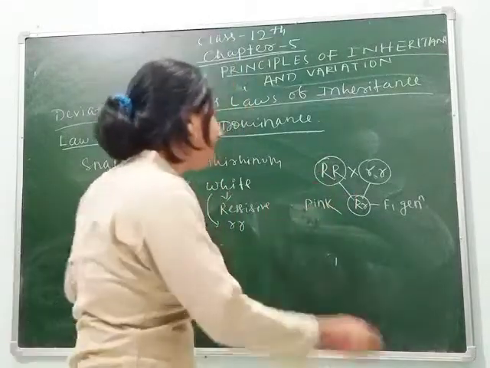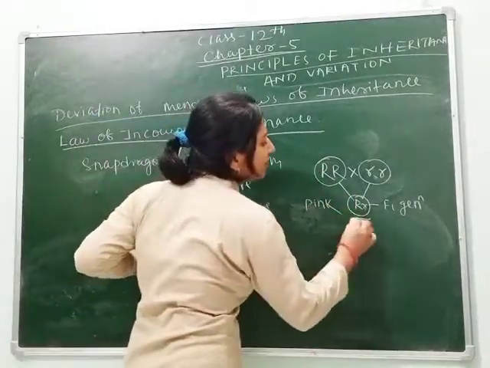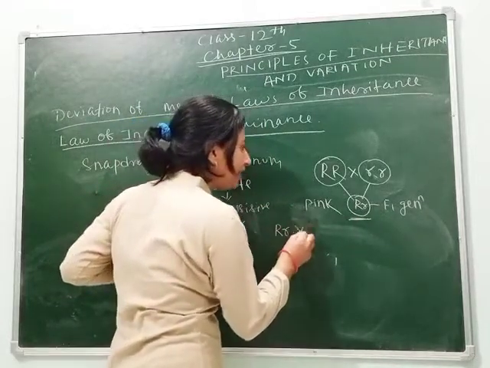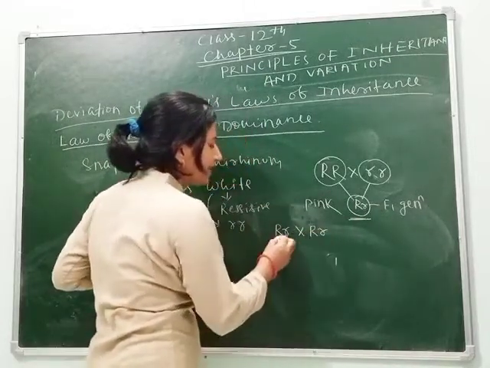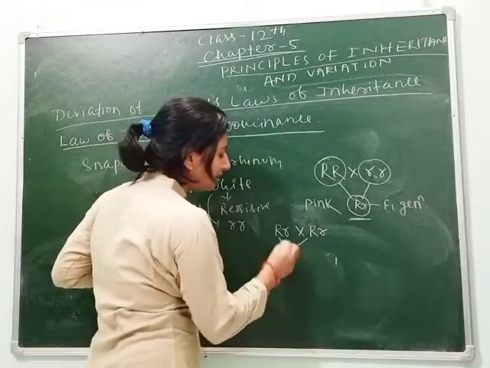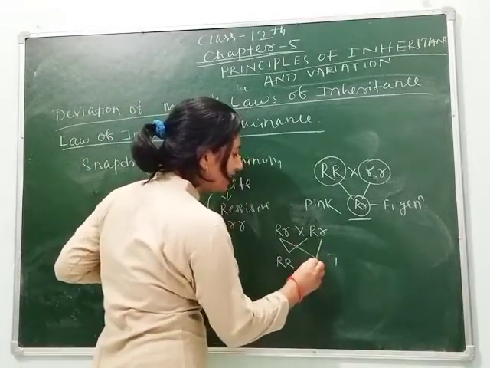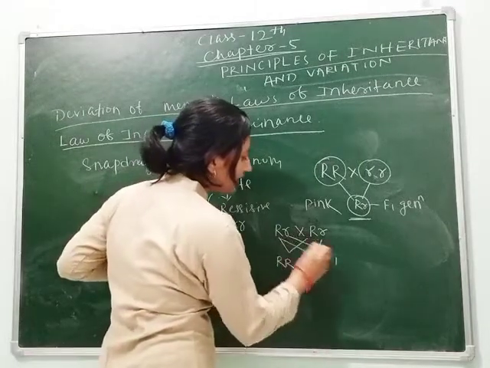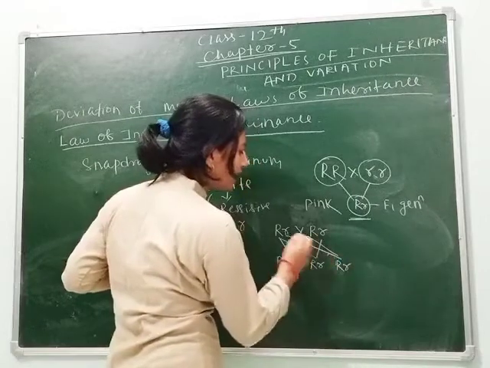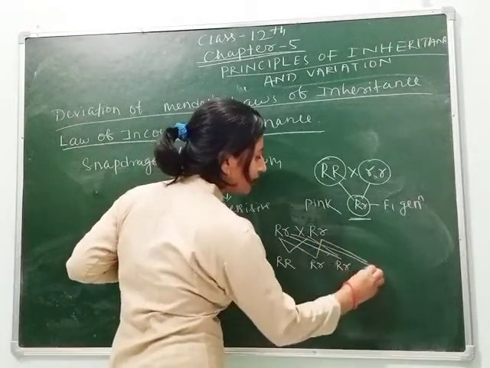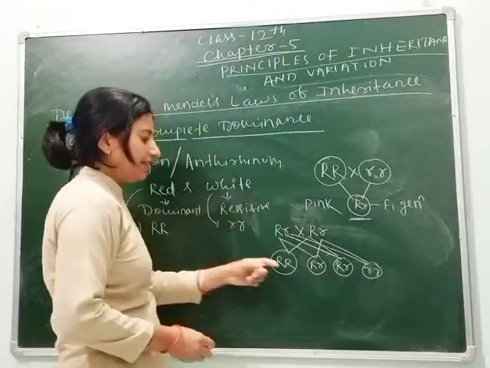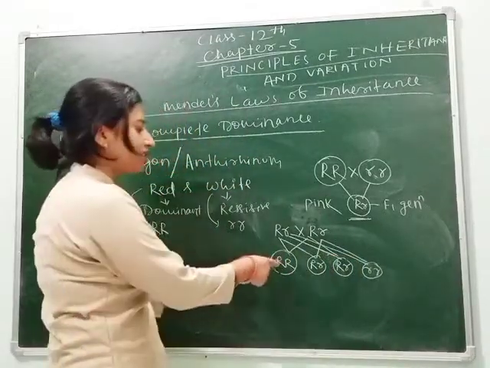To know this, again let's do self cross between the F1 progeny, capital R small r into capital R small r. Here capital R is crossed with capital R, it gives RR. Capital R small r, it gives capital R small r. Then small r crossed with capital R, it gives capital R small r. Then small r small r. This will express red. Why? Because red is dominant.